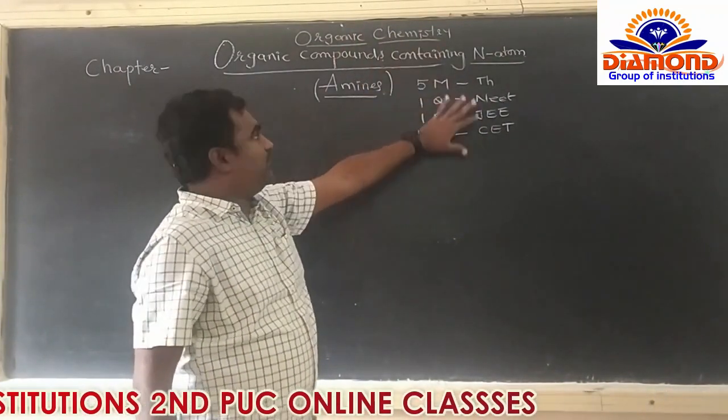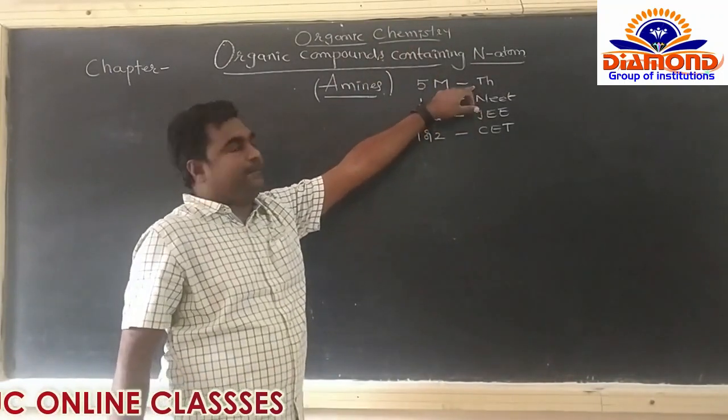So it is the total pattern for the competitive exams as well as the theory.